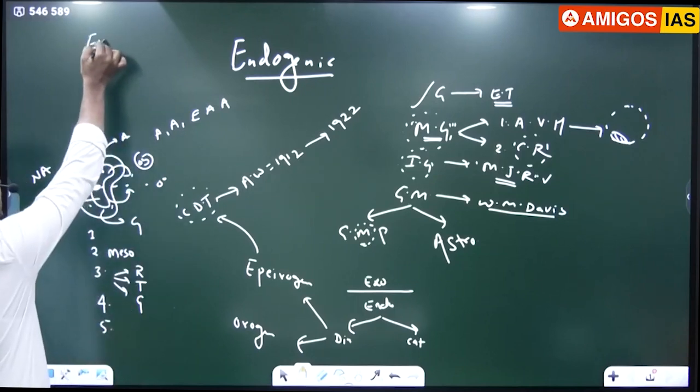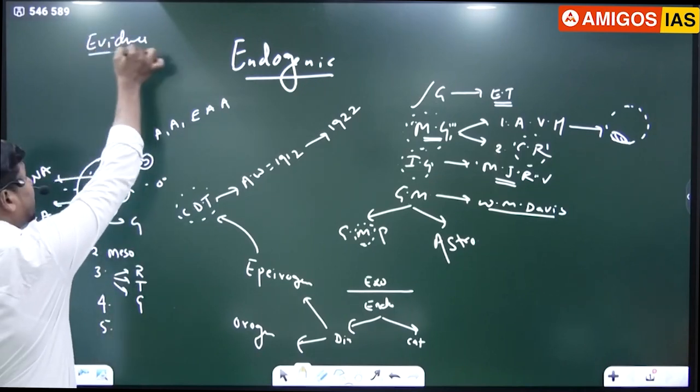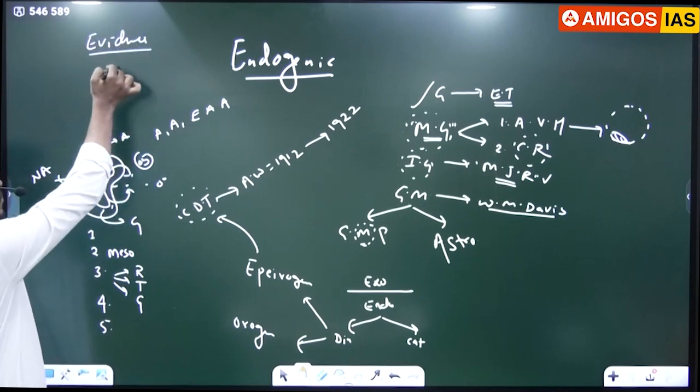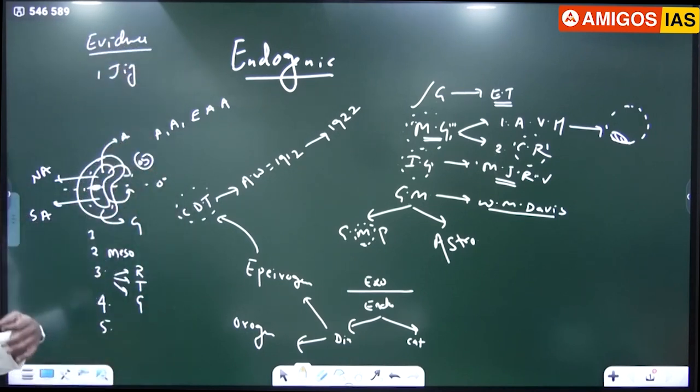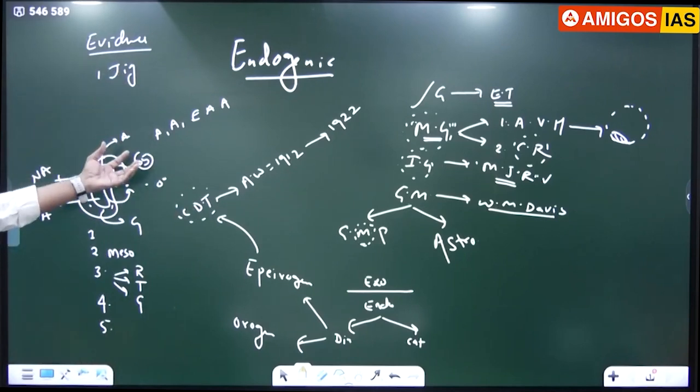We have discussed the evidences also. The first evidence is jigsaw fitting. Jigsaw fitting of continents means all the continents fit each other like the teeth of a saw.